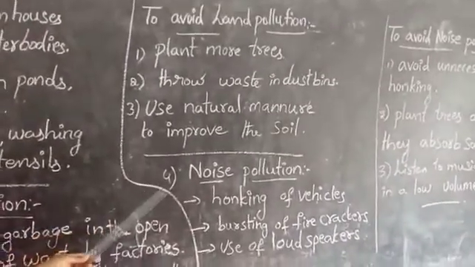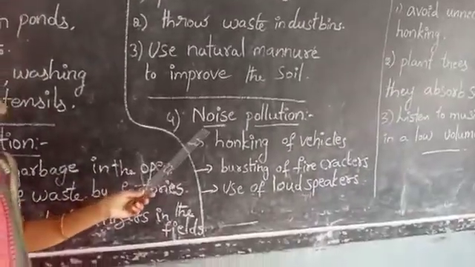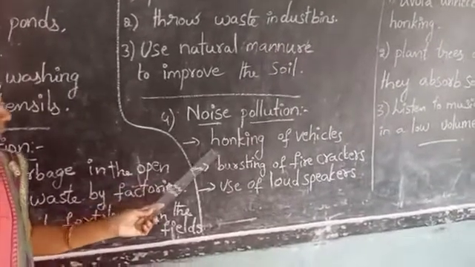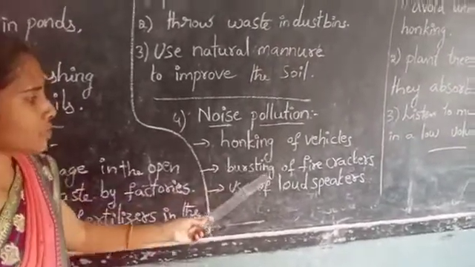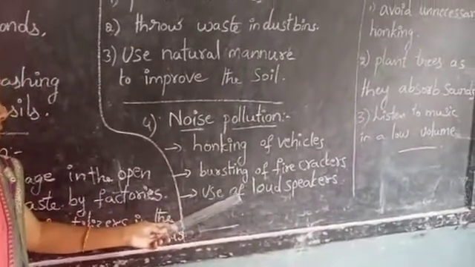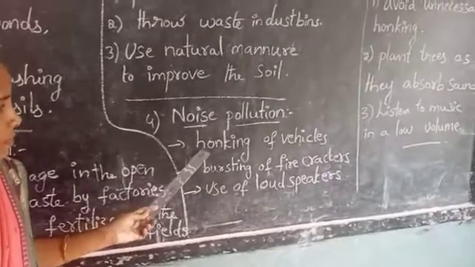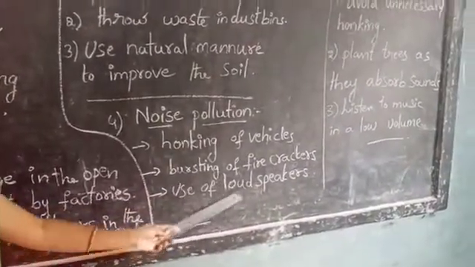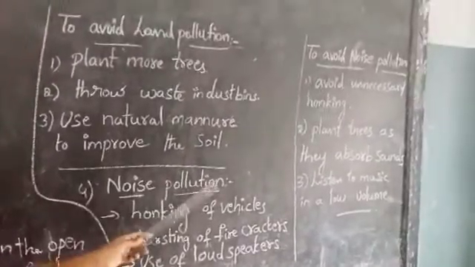And last one, noise pollution. How is noise formed? Honking of vehicles, bursting of firecrackers, use of loudspeakers. In this way, noise pollution is formed. How to avoid noise pollution?